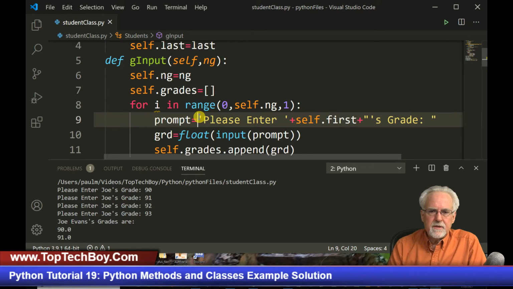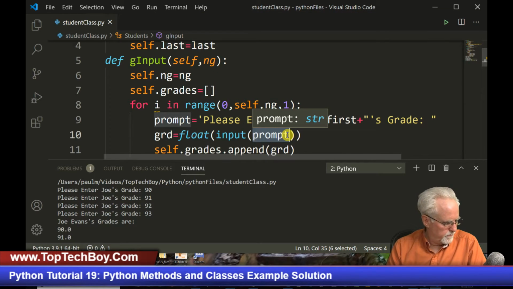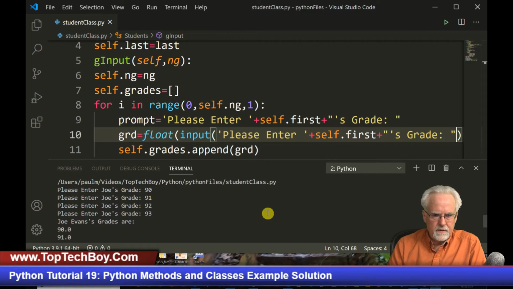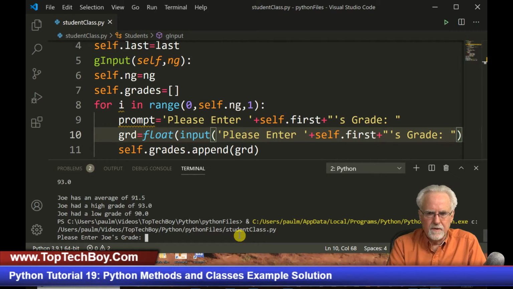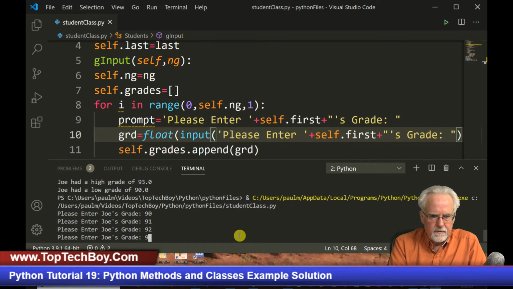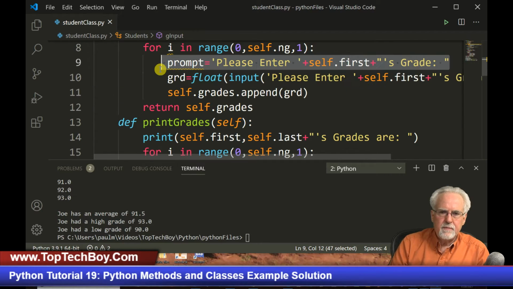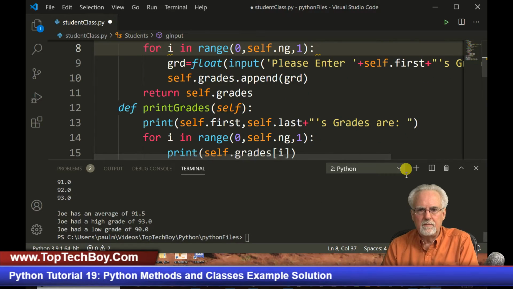Okay, I am just curious. I know I shouldn't do these things live, but what if I just copy this and then just paste it there like that? Let's see if that will run. Okay, yeah, it works now. So I must have had an error in the way that I entered it earlier. And so it's going to go 90, 91, 92, 93. All right, and boom, it all works. And then we don't need this separate prompt nonsense. That was just a tool in helping me to debug it.